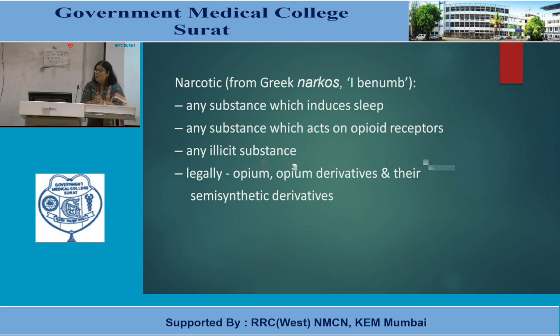Legally, opium, opium derivatives and their semi-synthetic derivatives are all classified under this particular term, narcotic. And why does this become important? Because when you read the various drug schedules by regulating authorities, these drugs are classified in a different schedule, because these are substances of abuse.